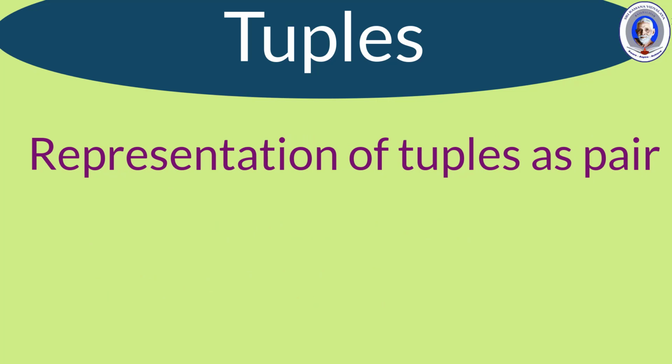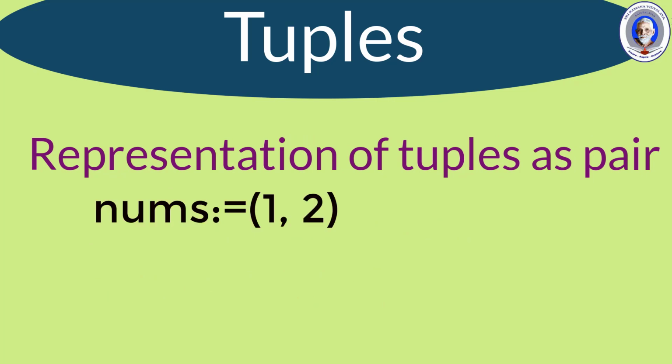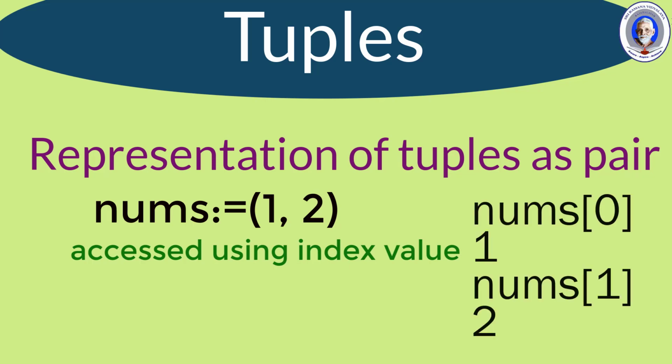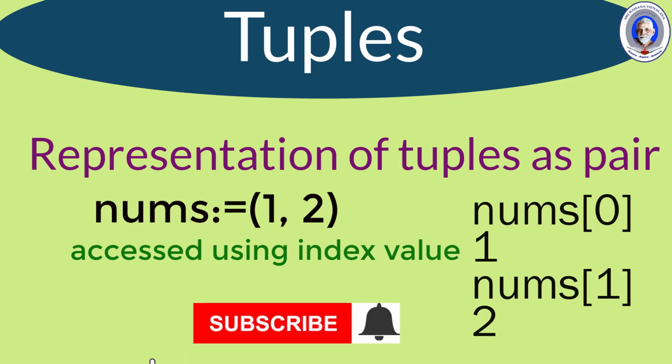Now let's see the representation of tuples as a pair. nums assigned as 1, 2. Here the value can be accessed using the index value as we saw in list. The same way here also we can access nums[0], nums[1]. Here the square bracket represents the index value, that is the position in which the value is stored. The first element 1 is stored in nums[0], that is index 0 position. The second element 2 is stored in nums[1], that is index 1 position. So this is how tuples are represented and used.